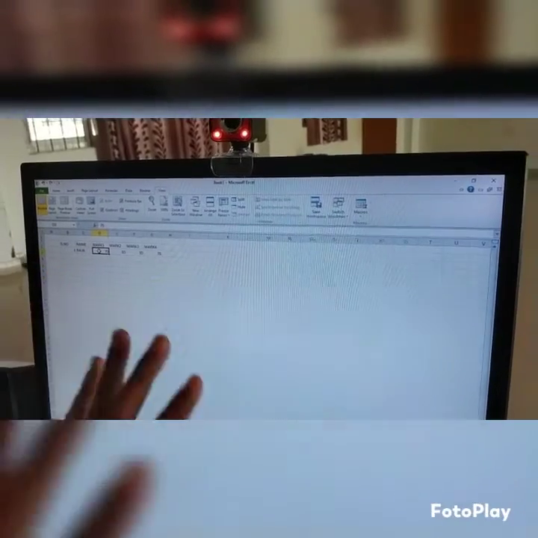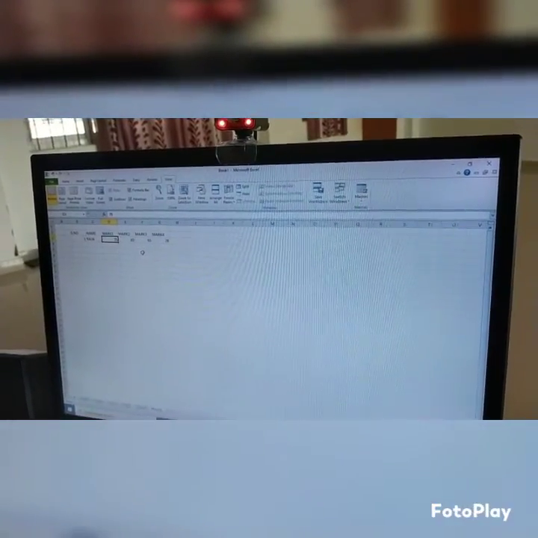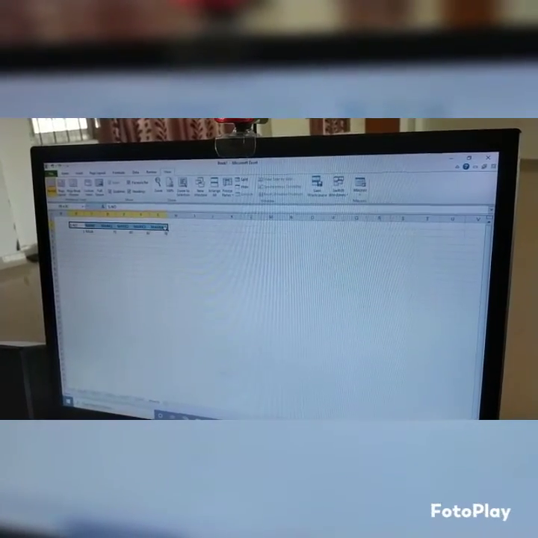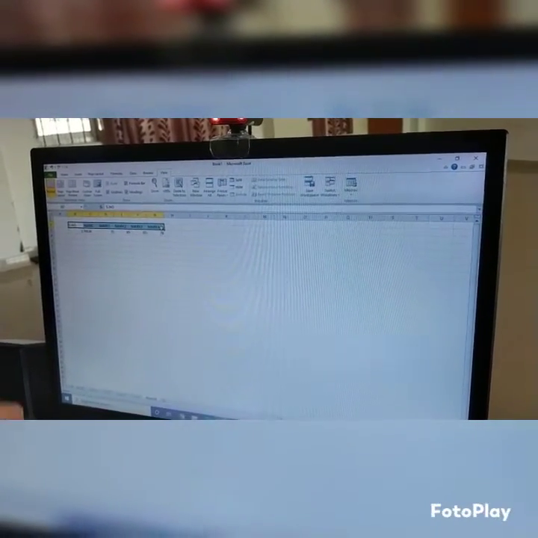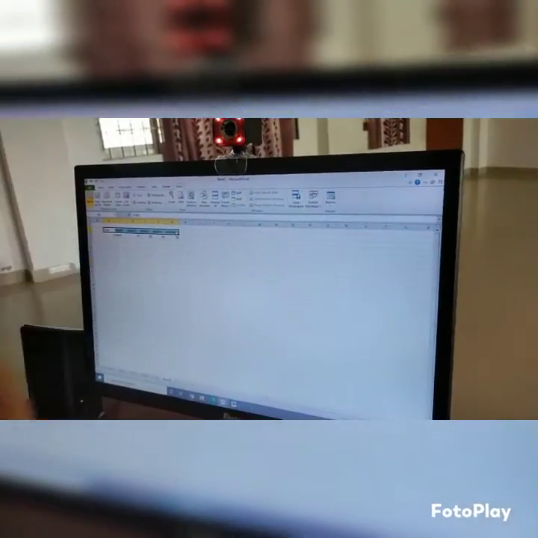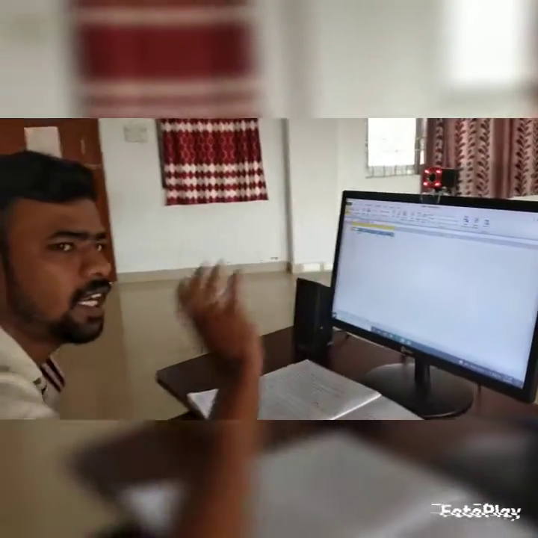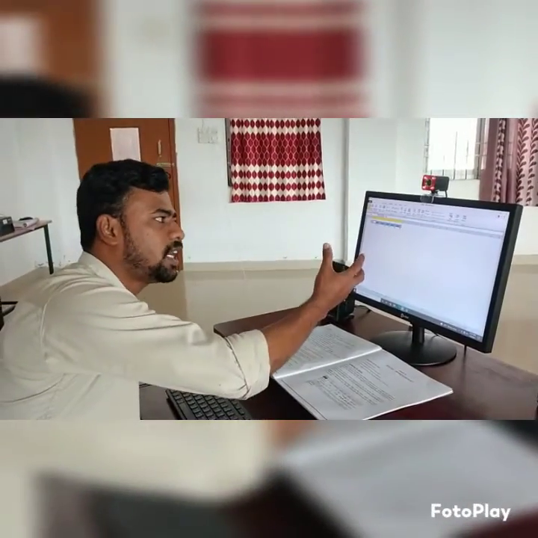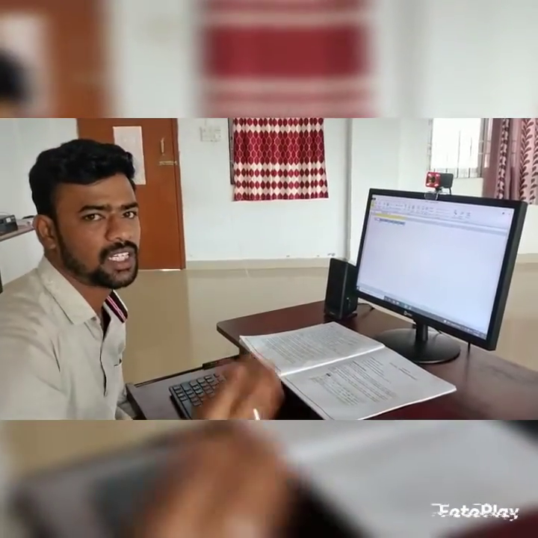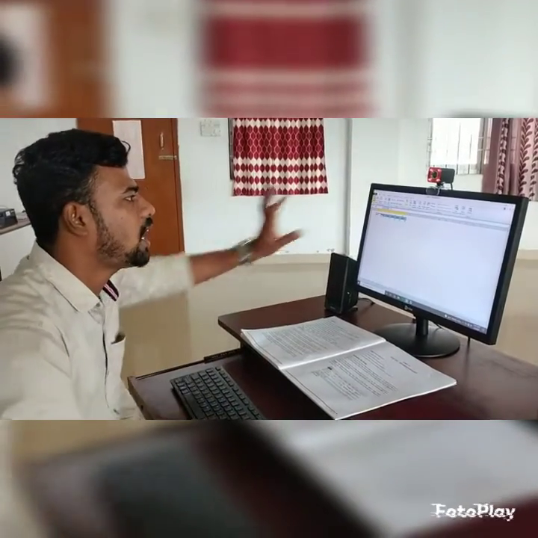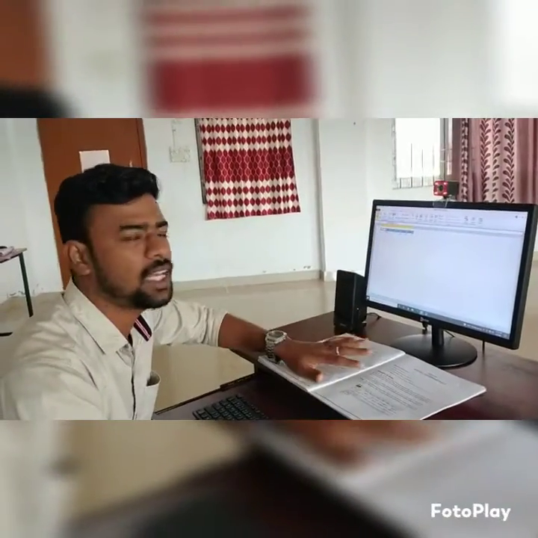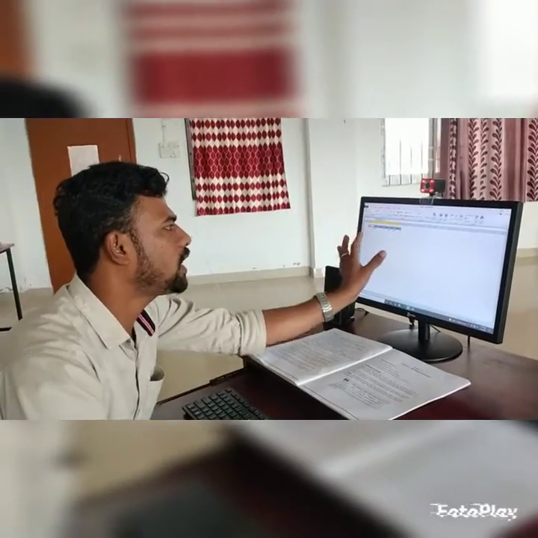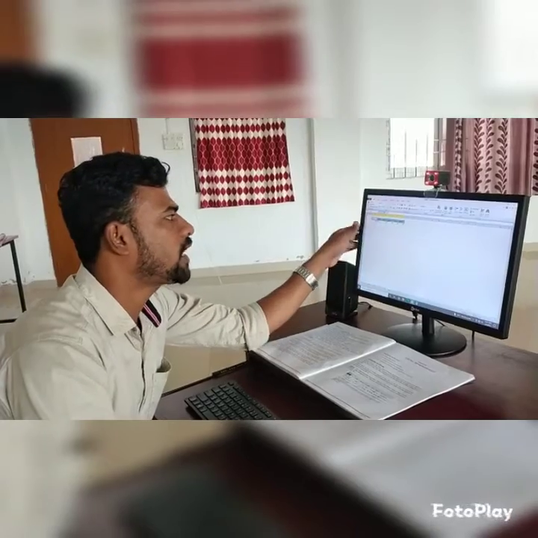This looks small in size, so I am going to change the size of the headings. I am going to change the color of the headings, the design, and the letters to look different. How do we change them? Already I told you there are 8 tabs. So we can use the Home tab. We can select the serial number, name, mark 1, mark 2, mark 3, mark 4.